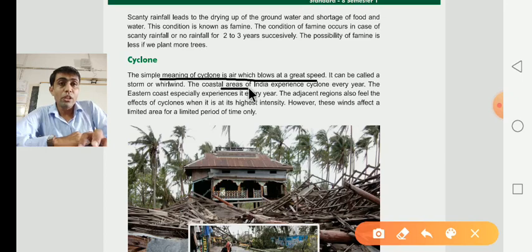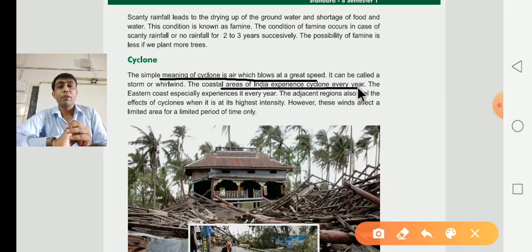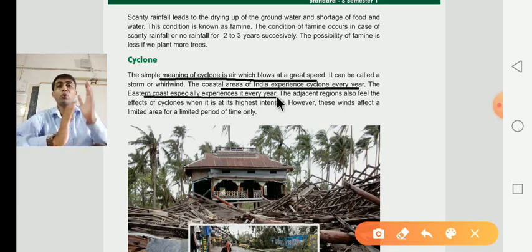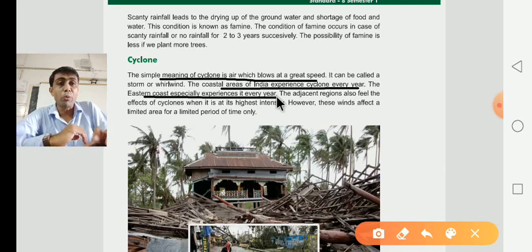The coastal area of India experiences cyclones every year. Dear children, you know very well that in the southern part, India has a large coastal area. So in India, the coastal areas experience cyclones every year. The eastern coastal area especially experiences the problem of cyclones every year.